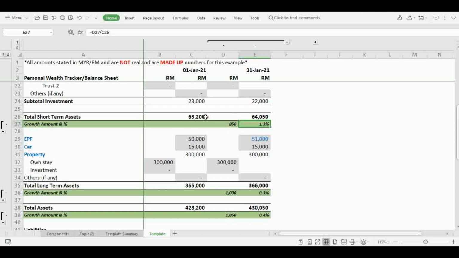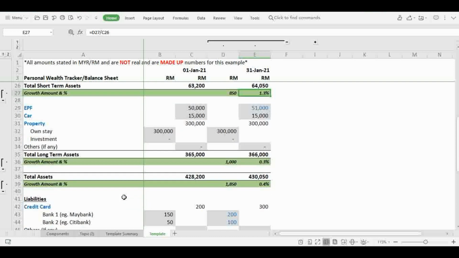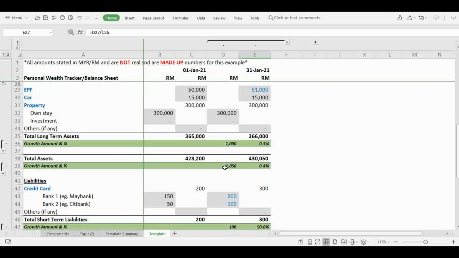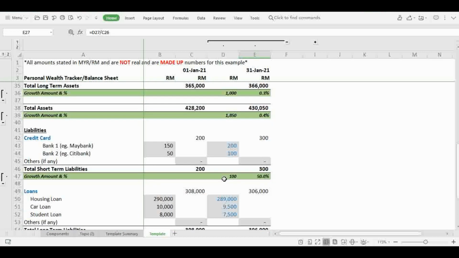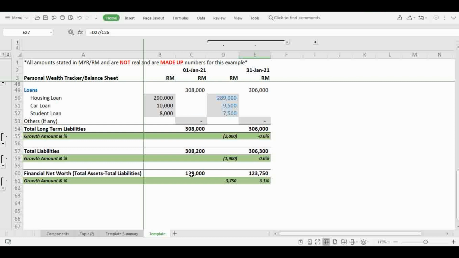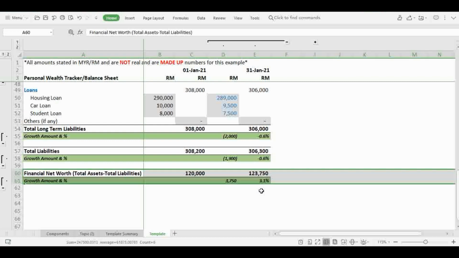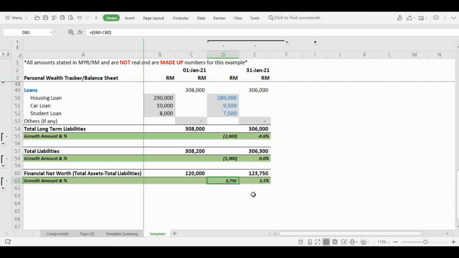So what you need to do is basically put in this row in each of the key sections with the formulas for dollar as well as the percentage, and you will see which section you are improving and which section you are actually degrading. And finally, on your net worth, what is your improvement or degradation for this particular period. So in this example, it would be a 3.8k improvement in ringgit terms and 3% improvement for the same period.